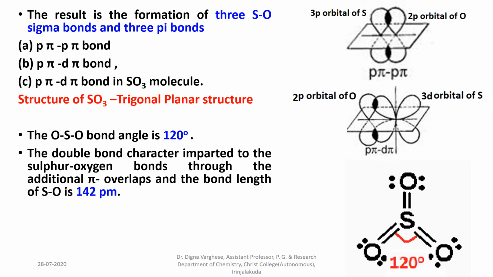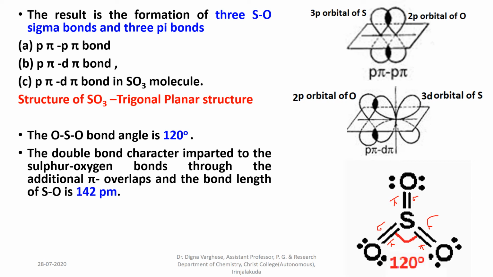Here in sulfur trioxide molecule, with this oxygen atom there is 1 sigma bond and 1 pi bond, with this oxygen atom 1 sigma bond and another pi bond, and with the third oxygen atom 1 sigma bond and 1 pi bond. So in this molecule there are 3 sigma bonds and 3 pi bonds.